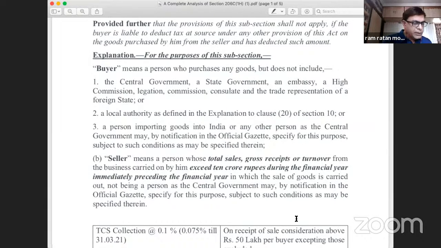In this context, I would like to give one case law which is relevant from the income tax point of view.